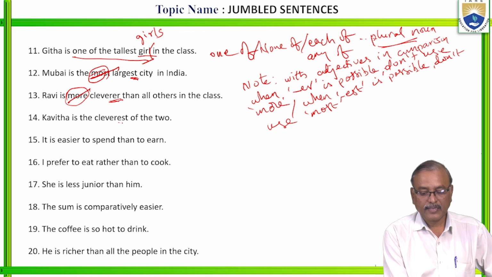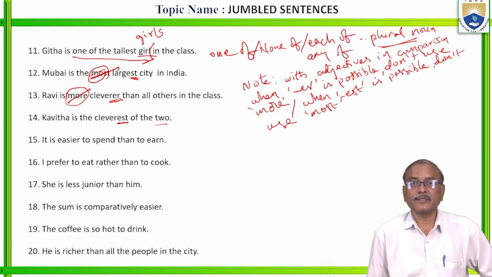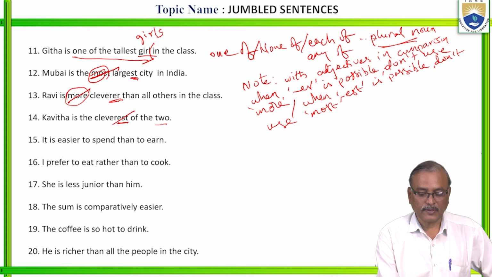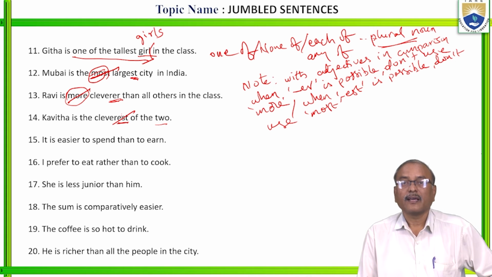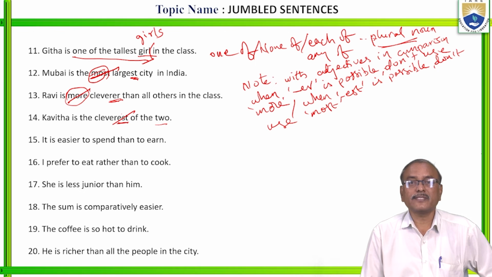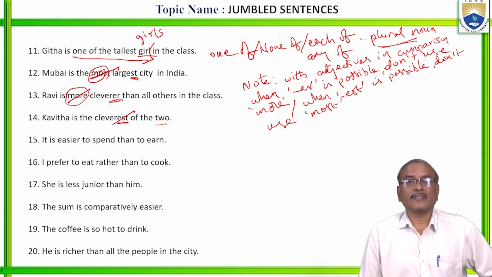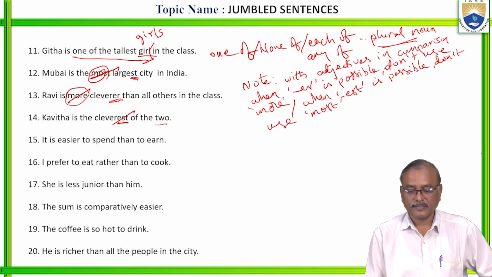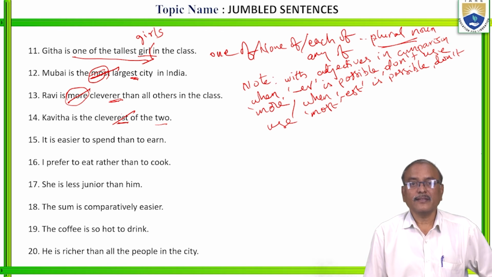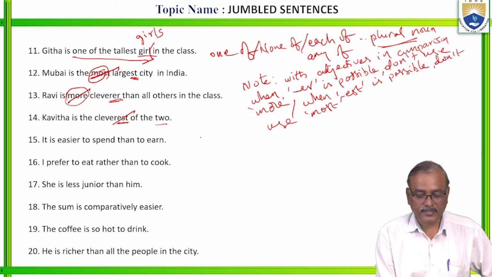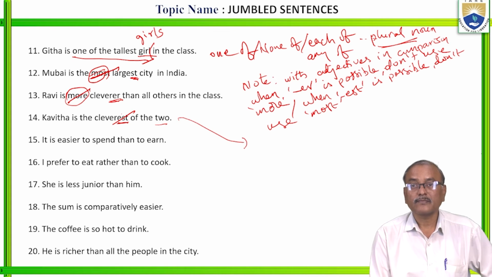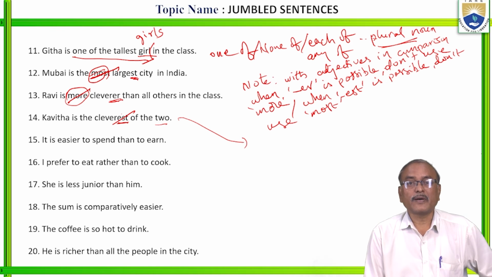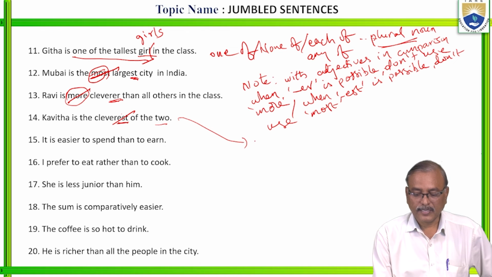Okay. When there are only two, this superlative is not possible. Right? Superlative is used to compare when there are more than two things or two persons. Is it clear? What is the rule? Do not use a superlative when the comparison is only between two. Right? So here note.